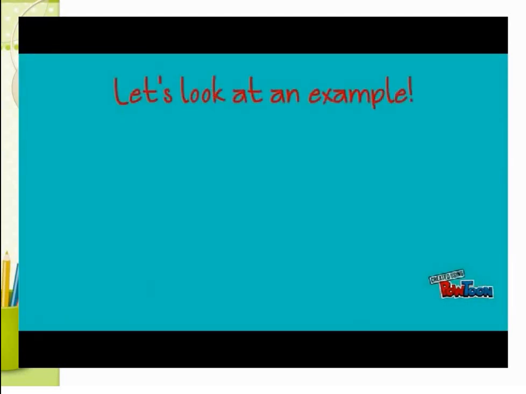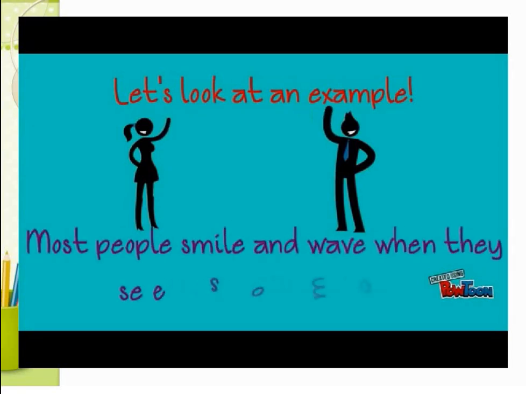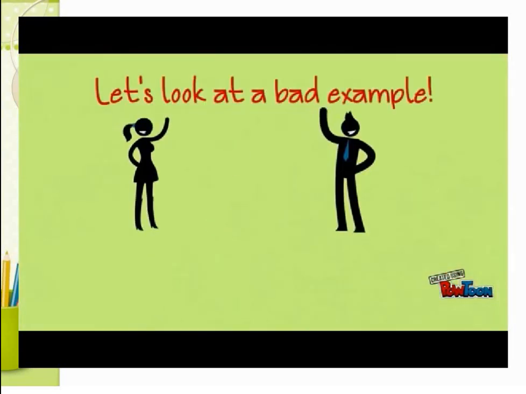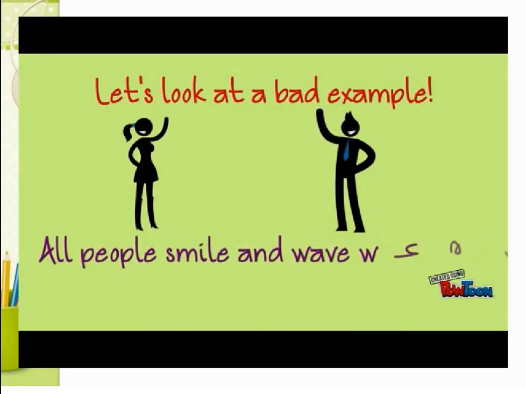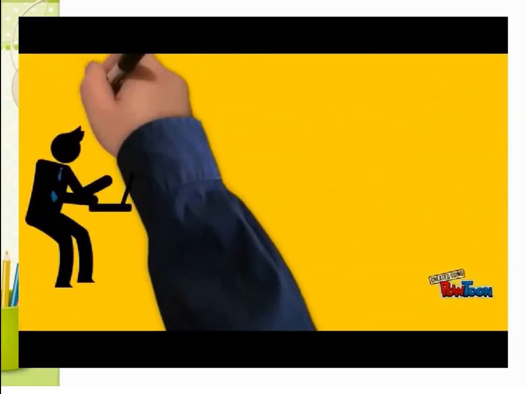Let's look at an example. What do you do when you see someone you know? A lot of people might smile and wave at the person that they see. So we could say most people smile and wave when they see someone they know. A bad example could be changing that word most to all and saying all people smile and wave when they see someone they know. This is not true for everyone, so it's not really a good generalization to say all.